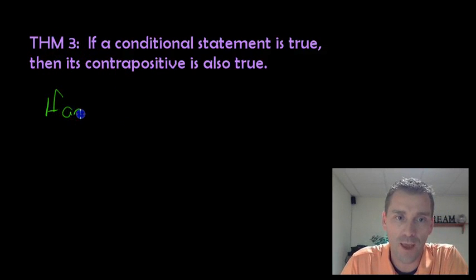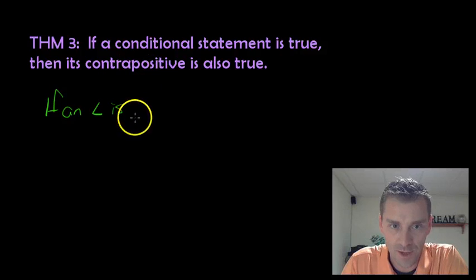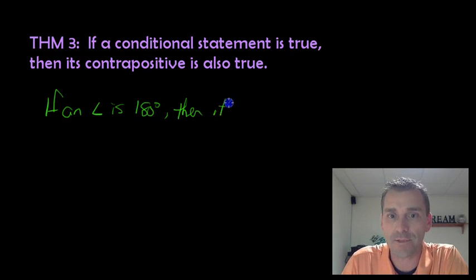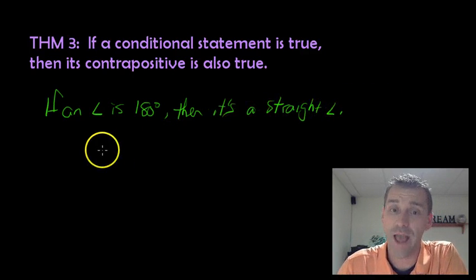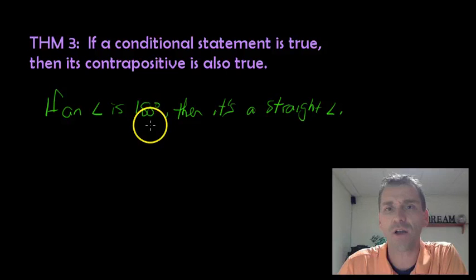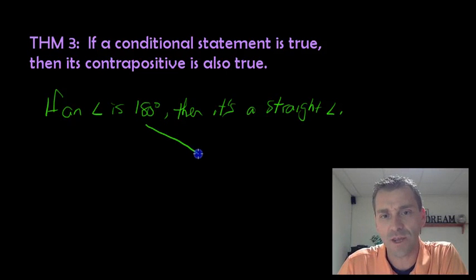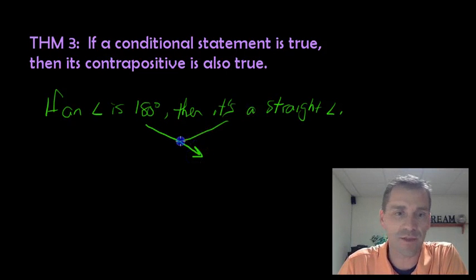If an angle is 180 degrees, then it's a straight angle. That is not a theorem, that's straight up a definition. That is absolutely true. Well, let's take the contrapositive of that. So let's negate that and flip it. Negate this and flip it. So I'm going to negate both of these.